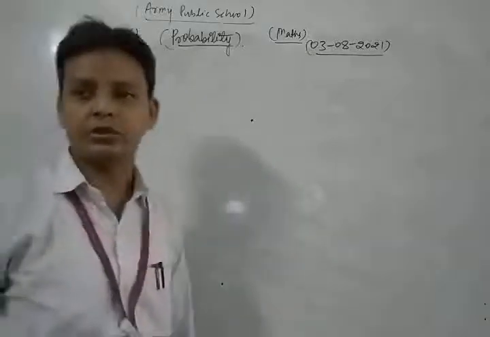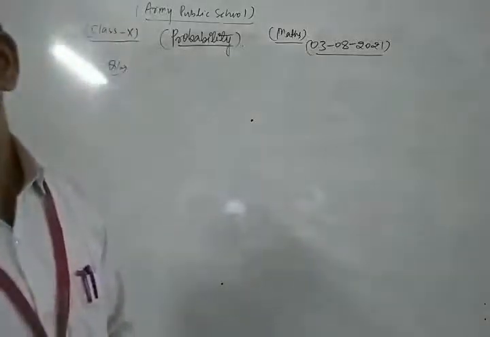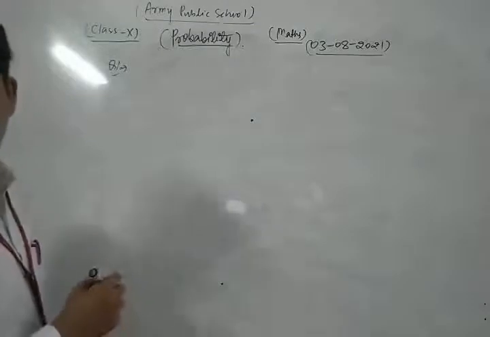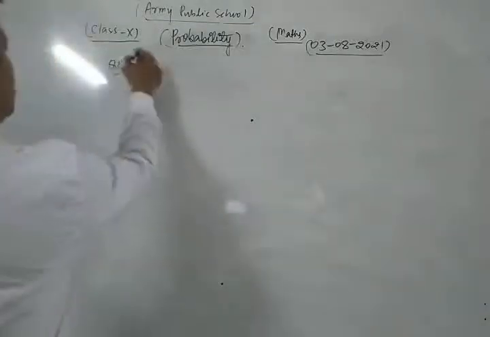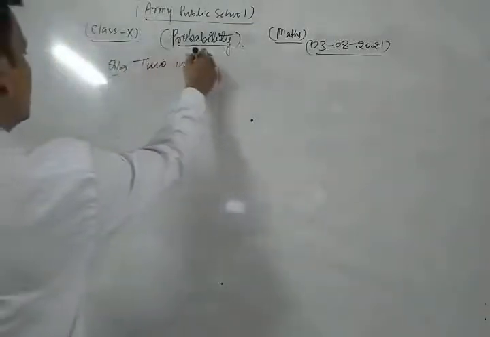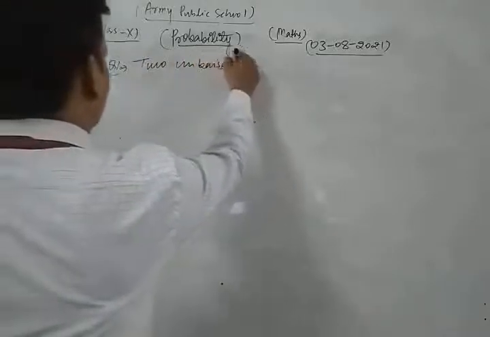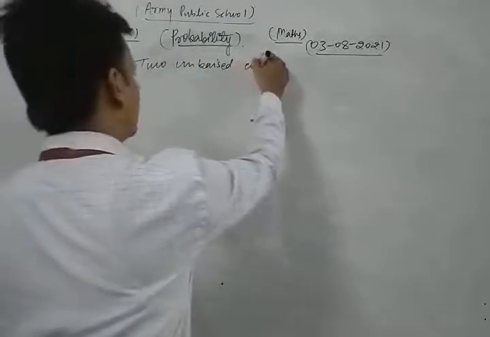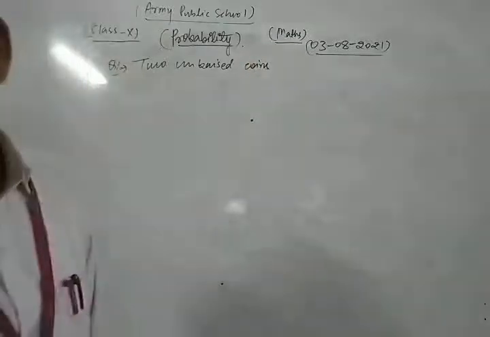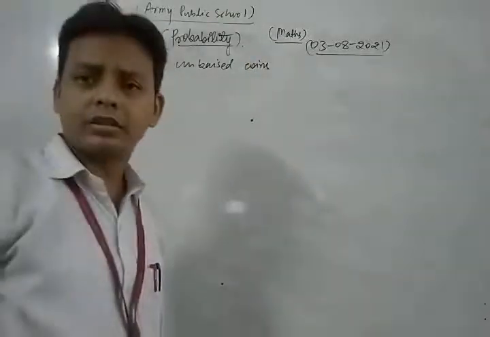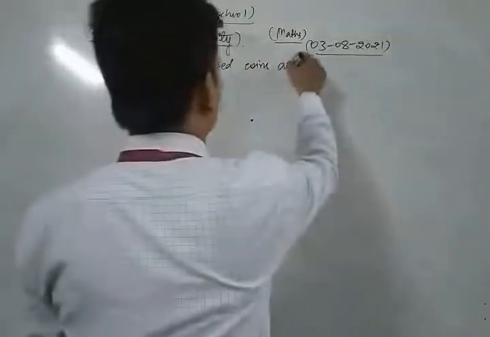Previous year board examination question: two unbiased coins are tossed simultaneously.